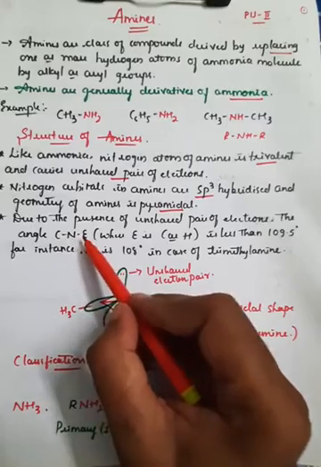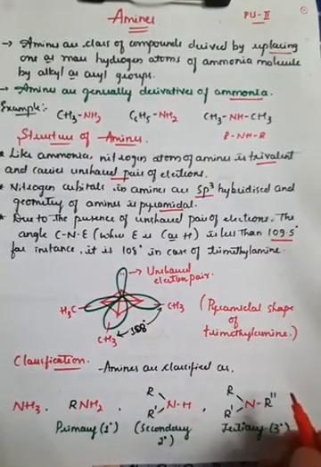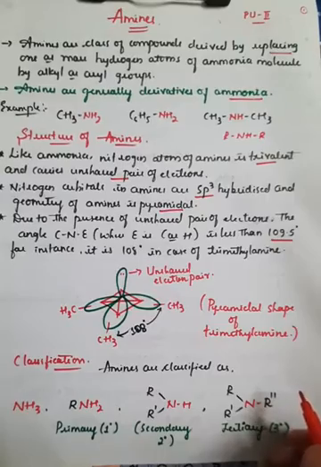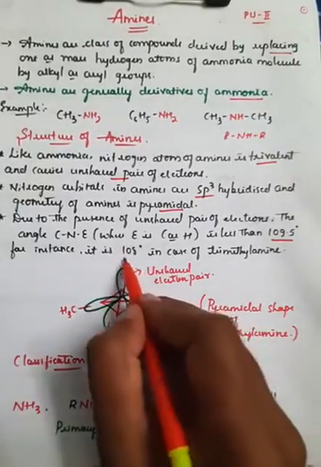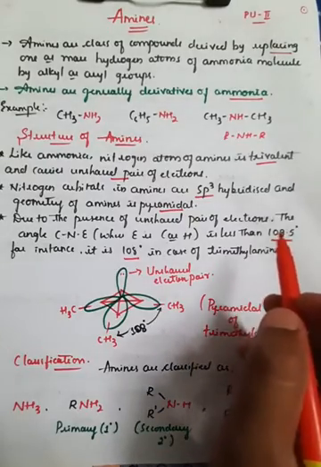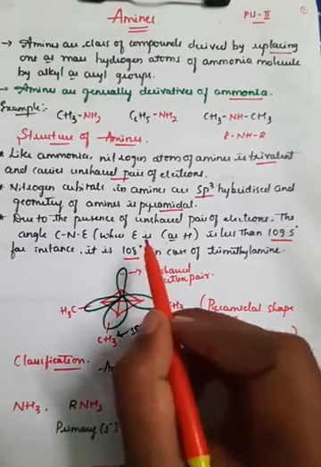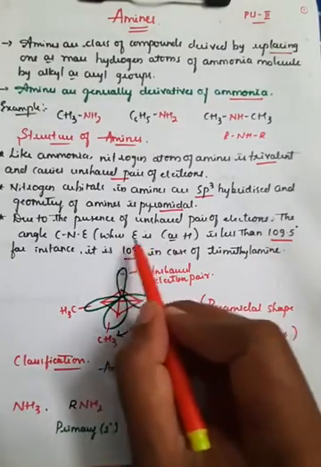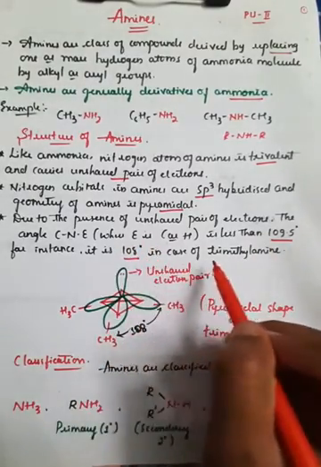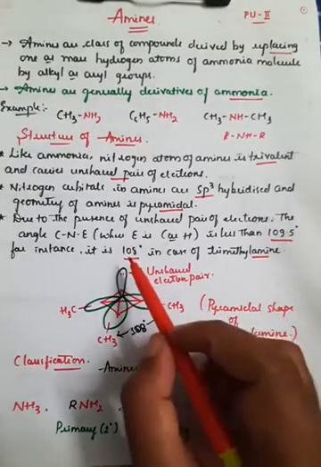is less than 109.5 degrees. For instance, it is 108 degrees. It is not exactly equal to 109.5 degrees; it is less than that value. That is 108 degrees in case of trimethylamine.